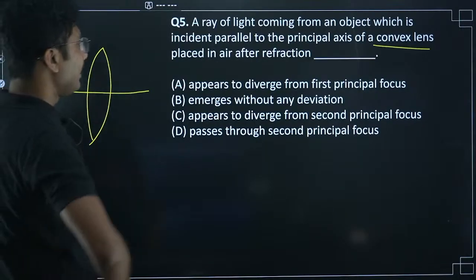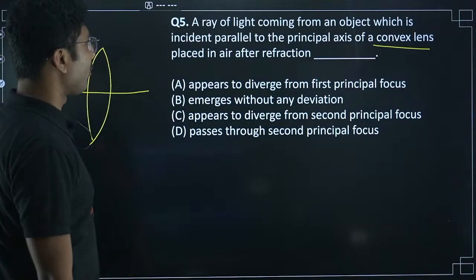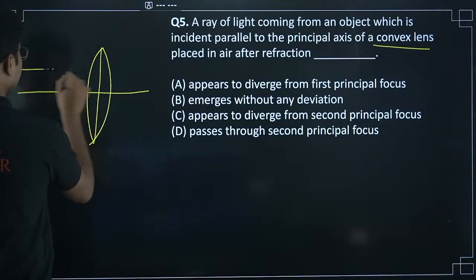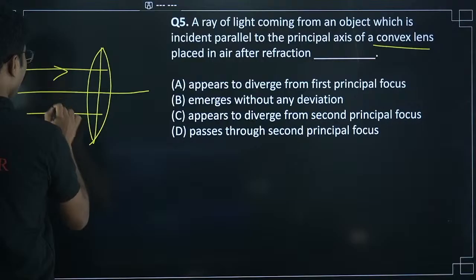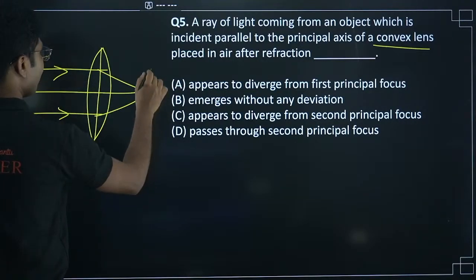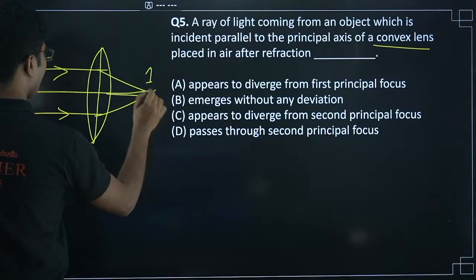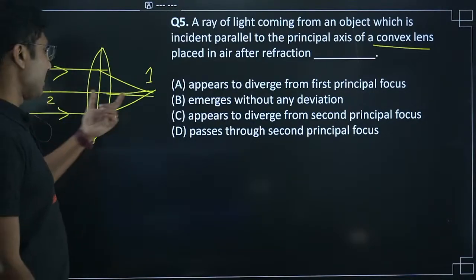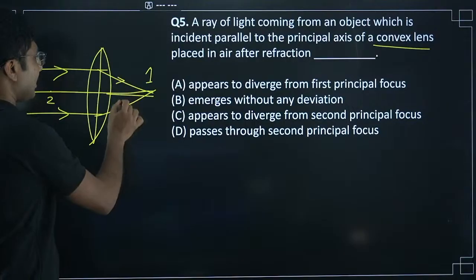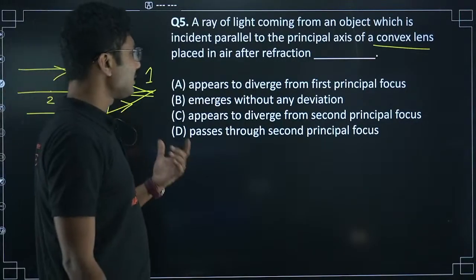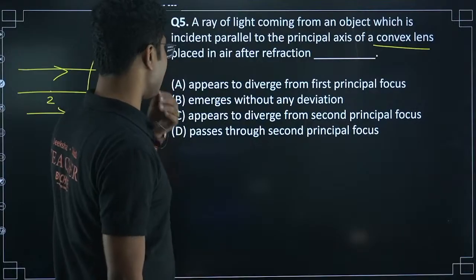Okay, a parallel ray of light coming from an object, which is incident parallel to the principal axis. So when the parallel ray of light falls on a convex lens, it passes through the first principal focus. This is called the first principal focus. Okay, this one is the second principal focus. Remember that. So the first principal focus is when parallel rays are falling on a lens. Okay, so it passes through the first principal focus.